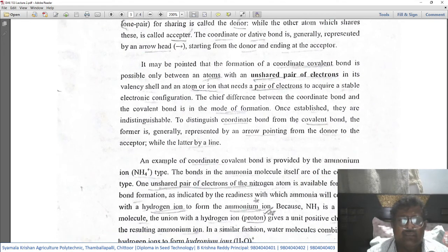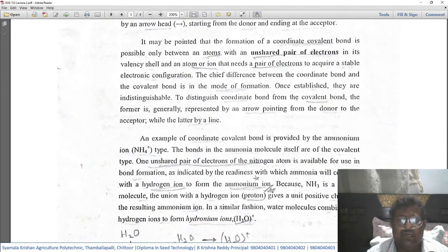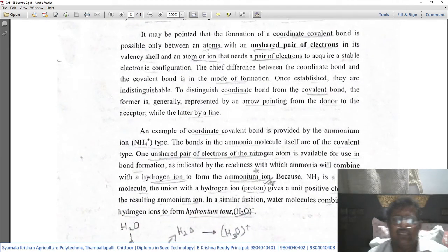An example of a coordinate covalent bond is provided by the ammonium ion, NH4+.